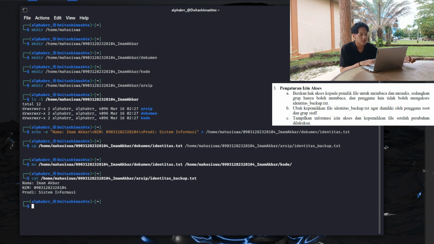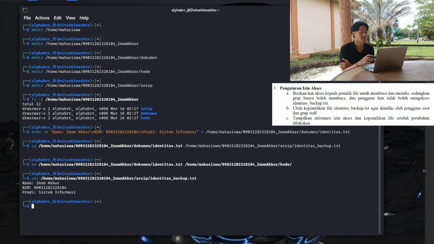So we move on to the third question. It's all about changing access to give reading and writing access to the file owner while giving only reading access to the group and giving other users no access to identitas_backup.txt. And we will be using the chmod command followed by 644. The 6 in the command refers to giving read and write access to the owner.